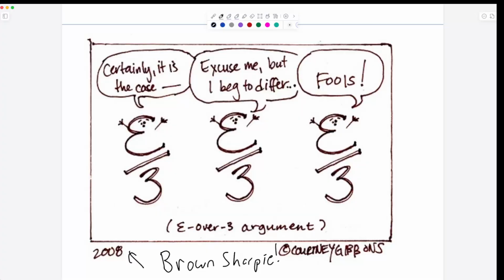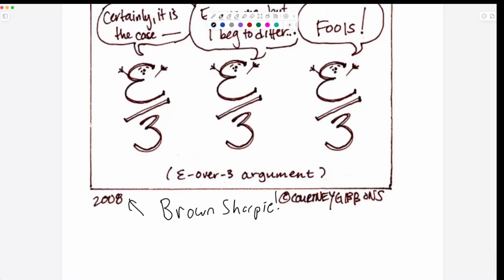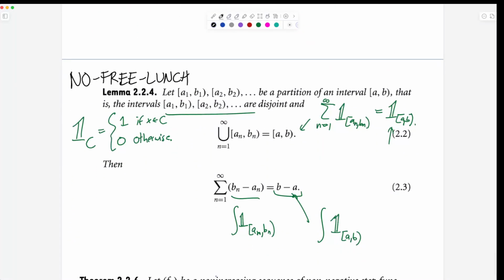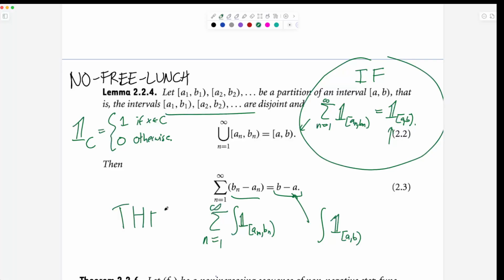Okay, so that's kind of our warm-up problem, and we're going to use this technique on our next proof. What are we doing in this course? Last time we did the no free lunch theorem. The no free lunch theorem is stated in terms of sequences of intervals, but really you can convert those into integrals like I did over here. And what it's saying, let me add in the sum over here, n equals 1 to infinity. We're saying if you have this kind of thing, then you have this kind of thing.